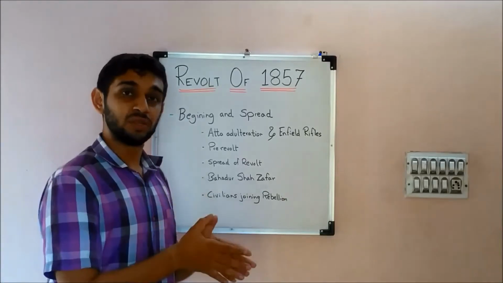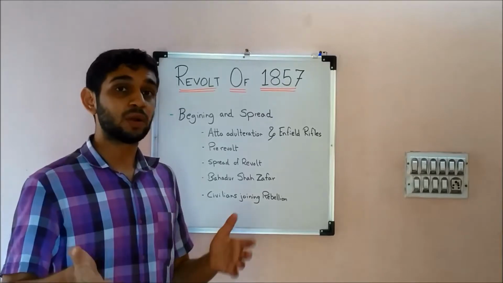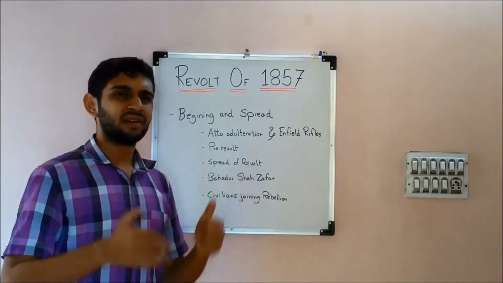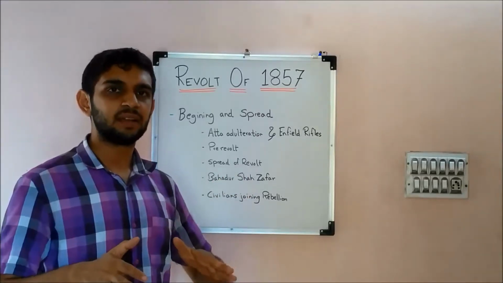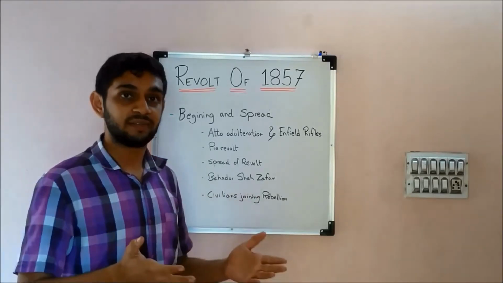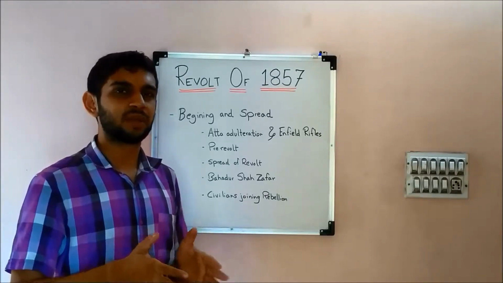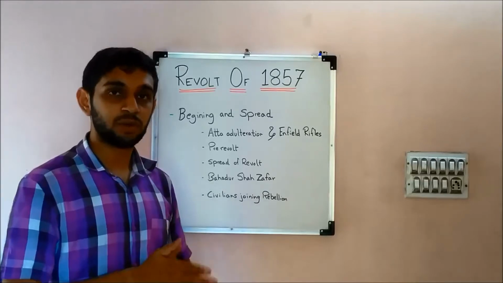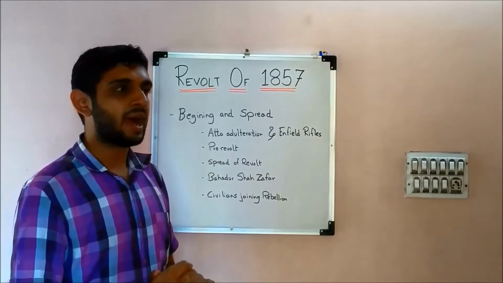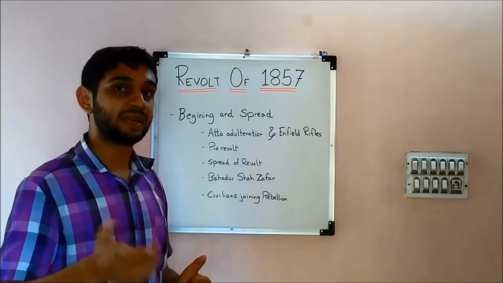So what these soldiers did is they went to Bahadur Shah Zafar, who was the Mughal emperor, and proclaimed him as the emperor of India. Earlier, Bahadur Shah Zafar wasn't interested, being an old man, and he didn't have those leadership qualities which an emperor should have. Initially he was not willing, but later, with some negotiations and talks, he agreed to it. And he wrote letters to the rulers, telling them that we will come together and form a confederacy of Indian states to fight against these Britishers.